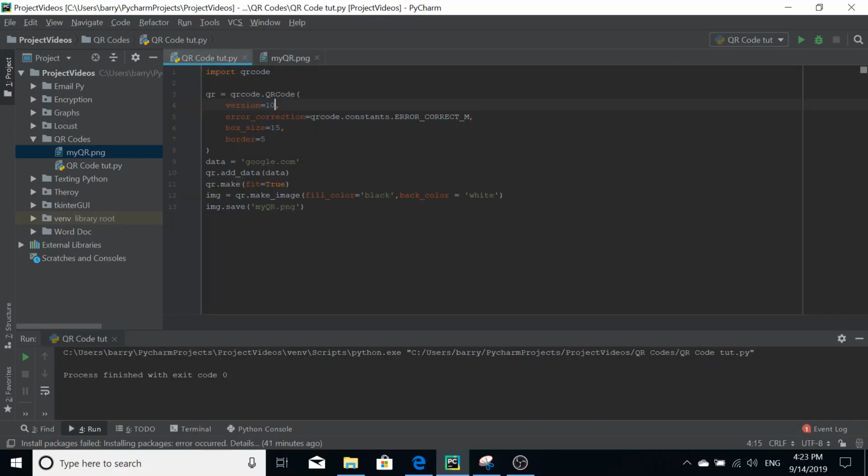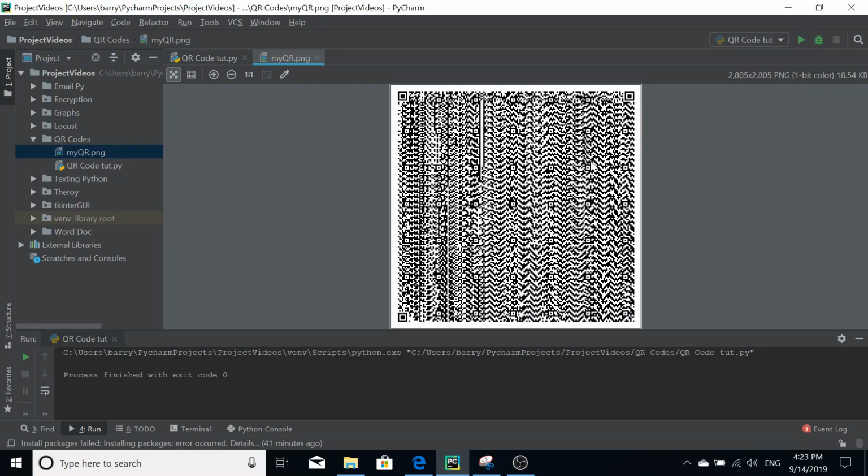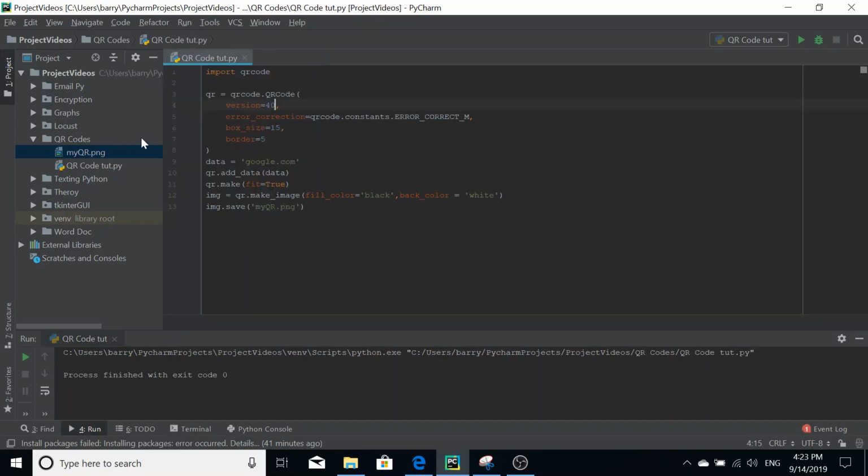And of course, as I said, this will go up to 40. I could show you that now. Actually, we'll just run this. So this will be the maximum, I believe. So yeah, as you can see, massive QR code, massive size. Yeah, so interesting, and I'll show you that now.